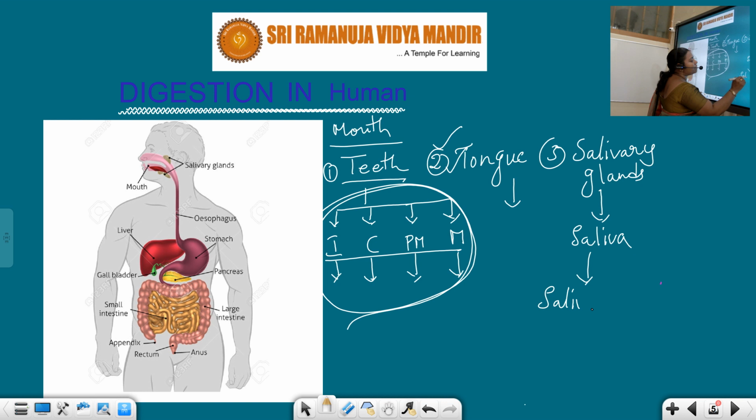Salivary amylase, which is also called ptyalin. This ptyalin helps in the conversion of carbohydrates into simple things such as sugars.